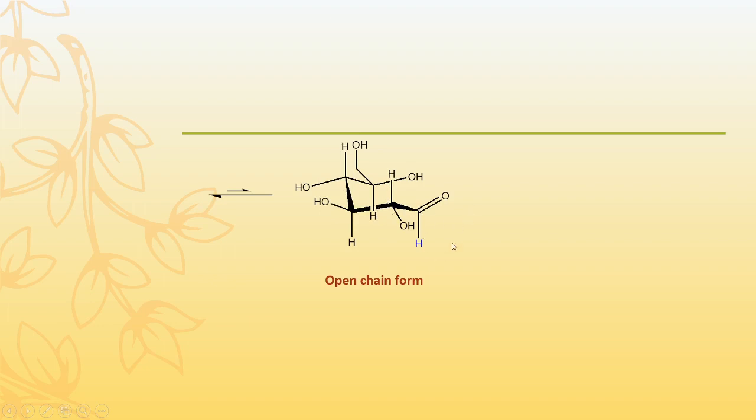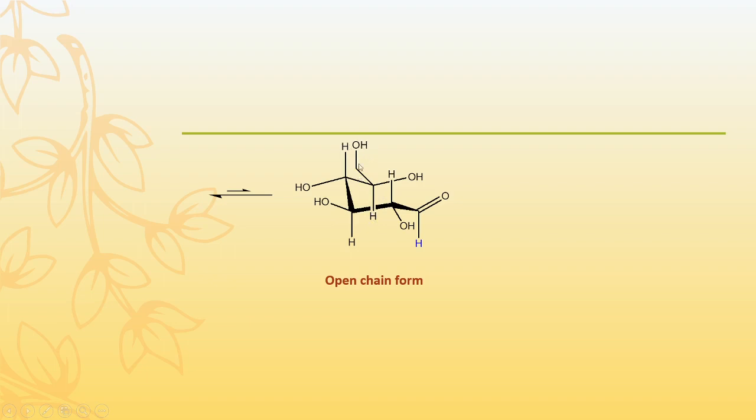Here this is the aldehydic, that is the first carbon. This is the second carbon, the OH on the right hand side. Therefore this is D-glucose. Then here is the third carbon atom, fourth and fifth carbon atom. This fifth carbon, C5, contains this OH and this hydrogen. And here is the sixth carbon atom which contains this OH.